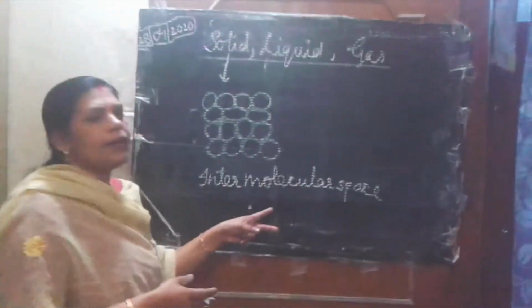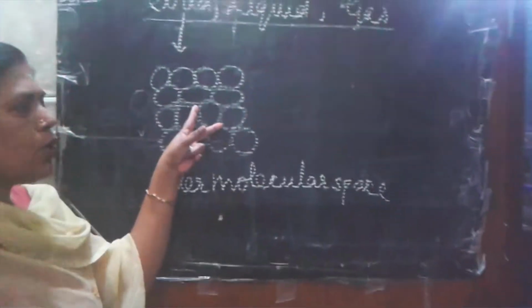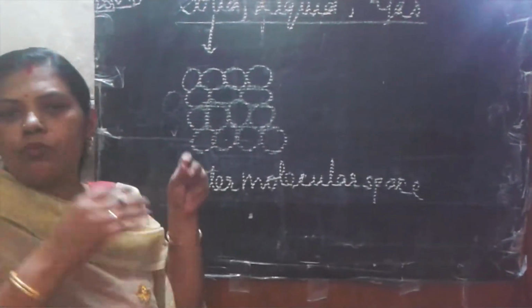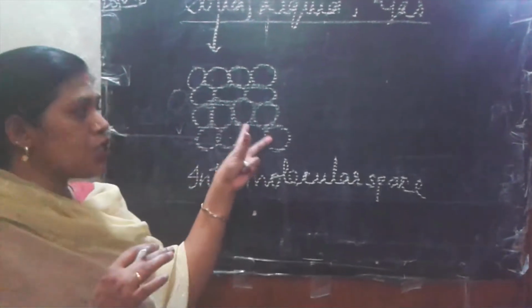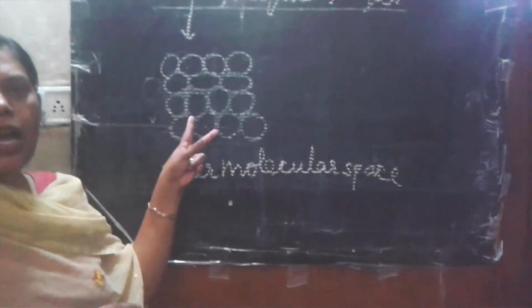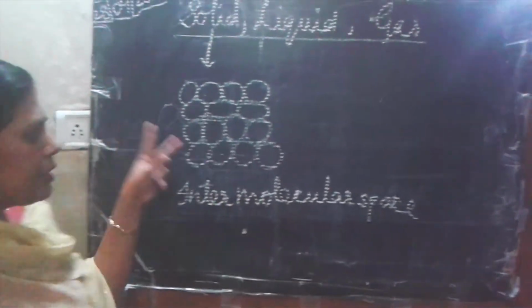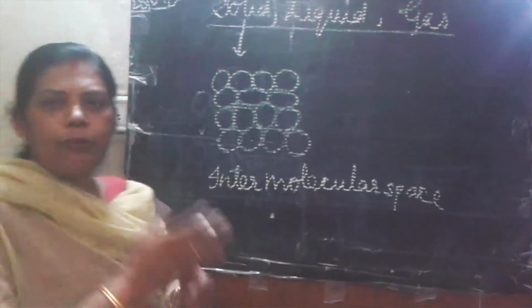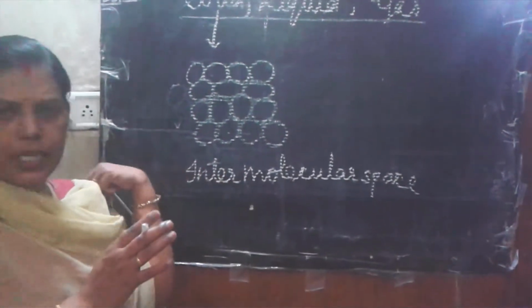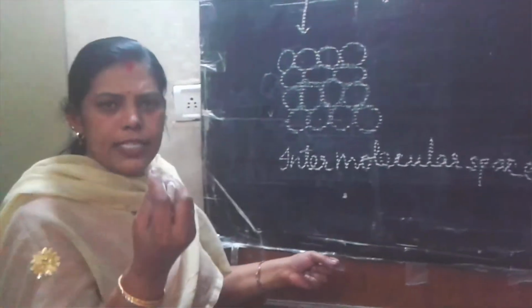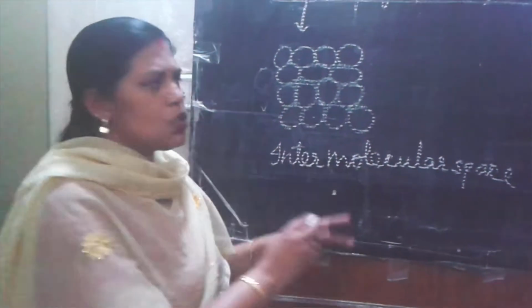Because of no intermolecular space, the molecules cannot move, so they will not change the shape. Because of this feature, they have a fixed shape. Even if we break it, its shape will be the same. It will come in small particles, but the property is again the same.